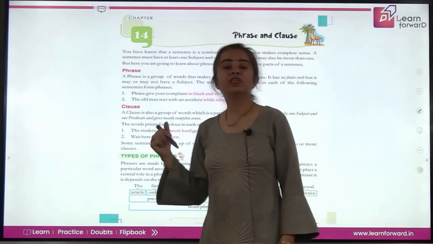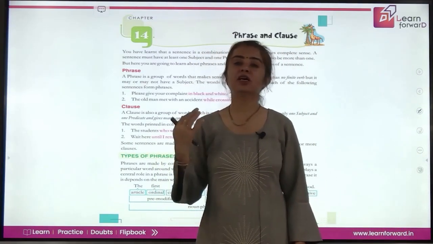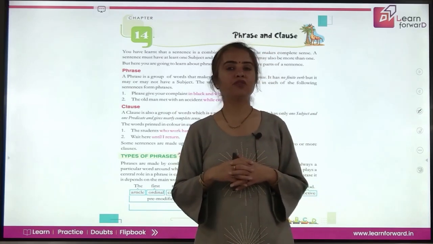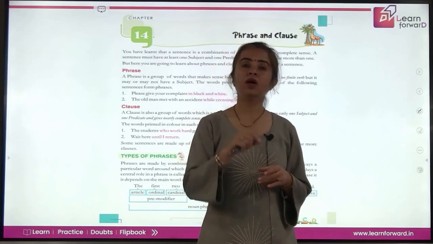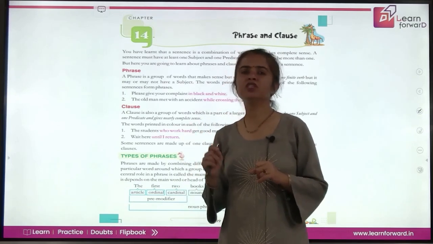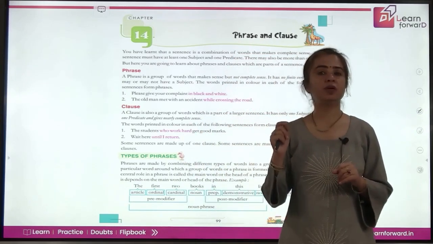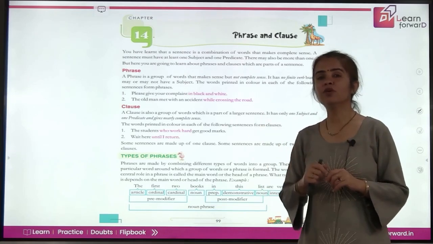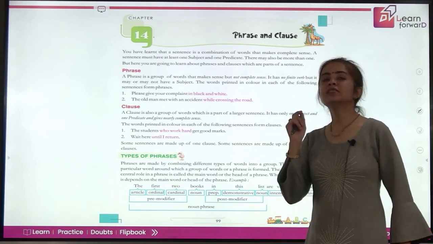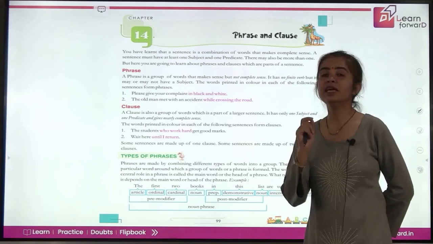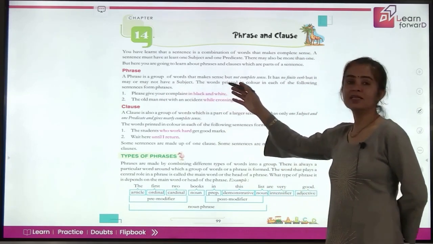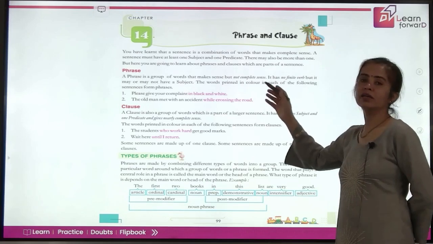For a sentence, we say a sentence is a group of words that makes complete sense. But a phrase is also a group of words which gives you meaning, but it is not a complete meaning. So a phrase is a group of words that gives you some meaning which is incomplete, right? A phrase is a group of words that make sense but not complete sense.